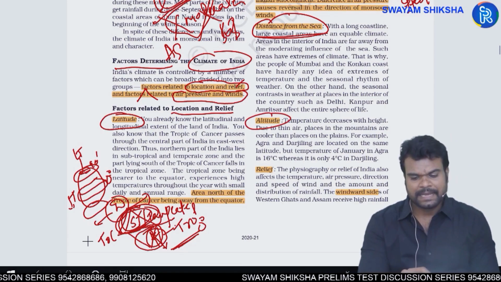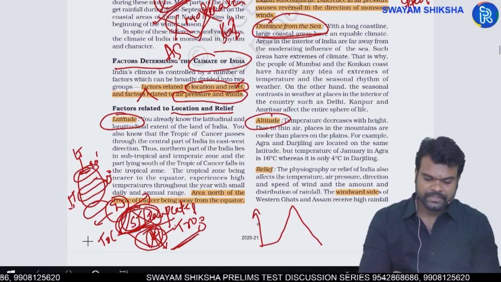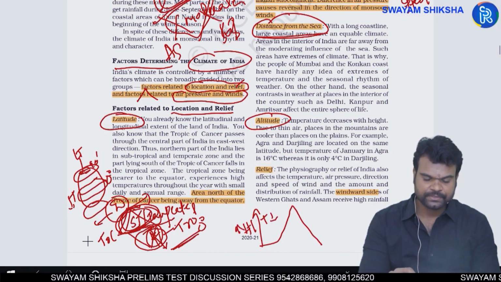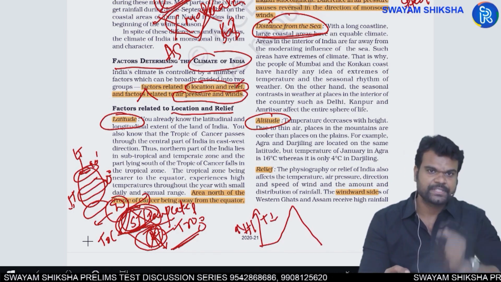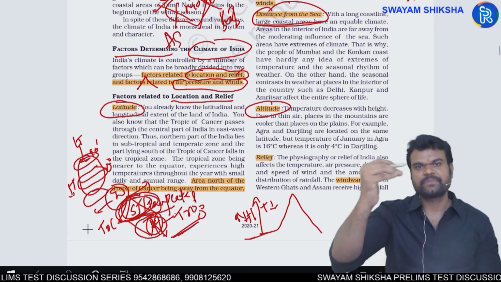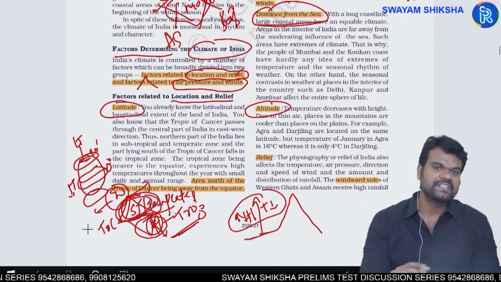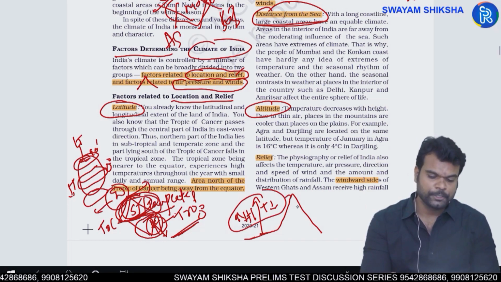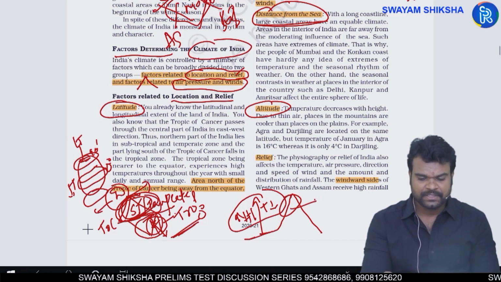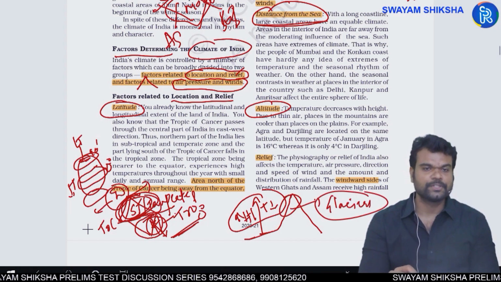Next, altitude, obviously. From the ground with increasing height, temperature decreases. We call it the normal lapse rate. As we are moving away from the earth's surface, in the sense we are moving away from the source of temperature, that is why temperature will come down with increasing height or elevation. So mountain tops are generally known for very low temperatures. Because of that, you have the glaciers being present on the top of the mountains.